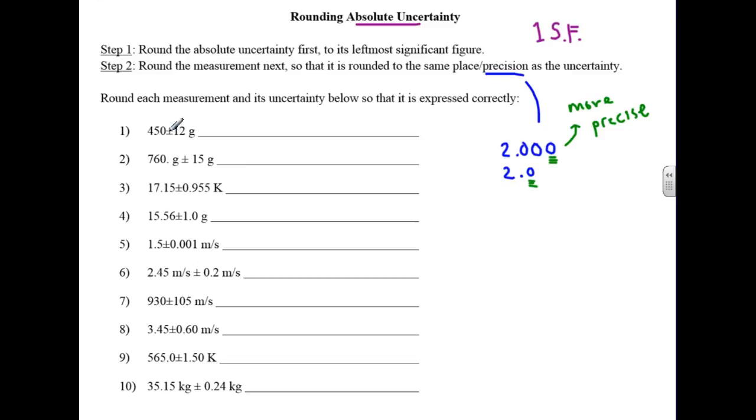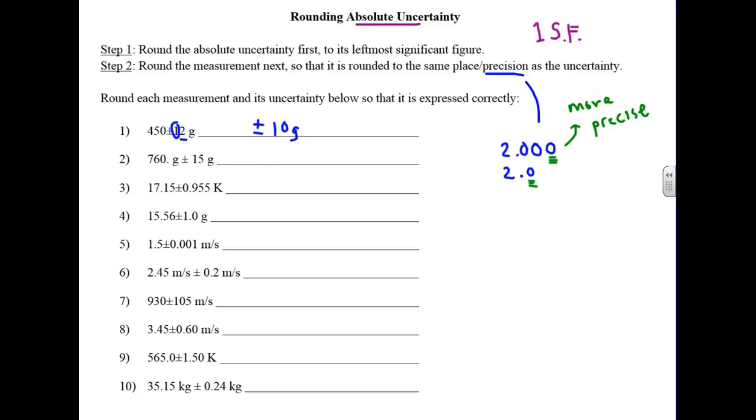First we round the absolute uncertainty. So it's going to be plus or minus, what is it? We want to give it 1 sig fig, round it to this place. The next digit is less than 5, so we leave this digit as a 1. We don't add 1. We don't make it 20, we leave it as 10. So plus or minus 10 grams.